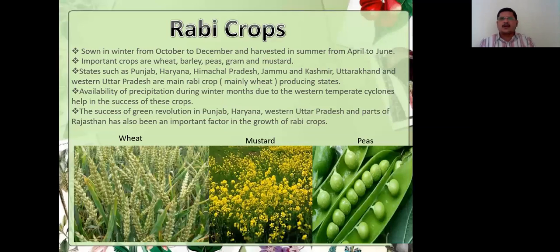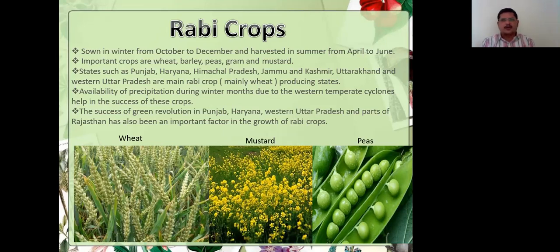Now, the first one is Rabi crops. Rabi crop is generally sown in winter, that is they start from October to December, and the harvesting will be in the summer from April to June or July. So important crops of Rabi are wheat, barley, peas, gram and mustard. What do you mean by mustard? Every day your mother cooks food, in that mustard is the major thing required first. In Telugu we call it avalu, right?